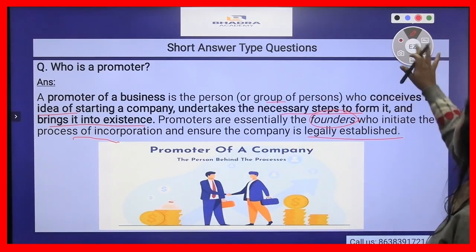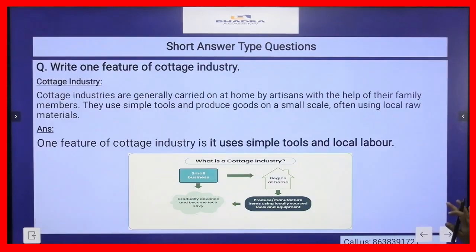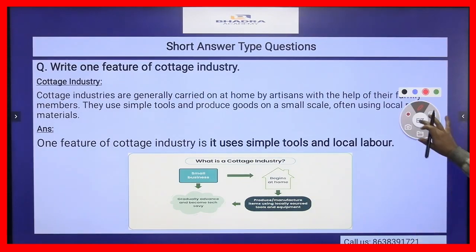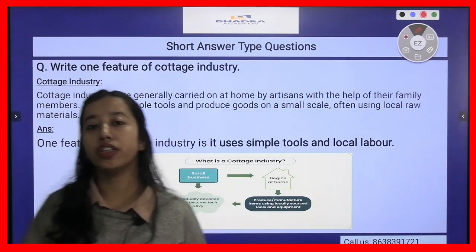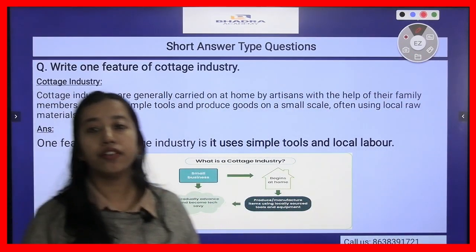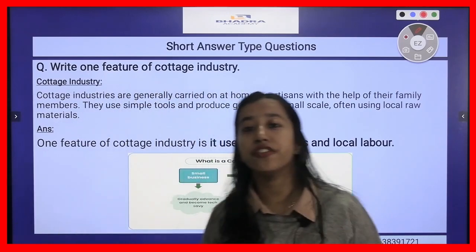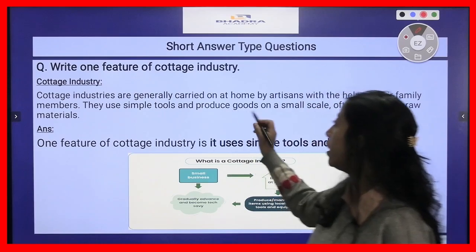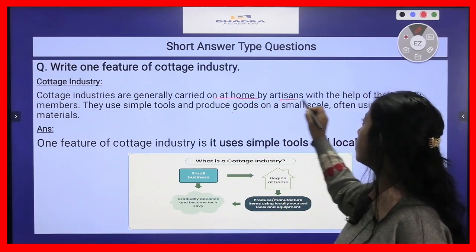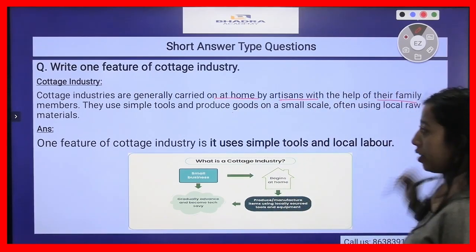The next question that we have here is, write one feature of cottage industry. Before going to the feature, we will know what is a cottage industry. Cottage industries are small industries that are started by family members as well. These are very small units of business. Cottage industries are generally carried on at home by artisans with the help of their family members.